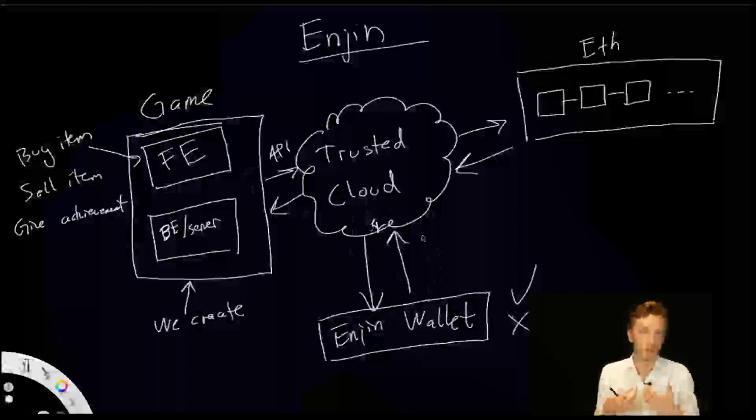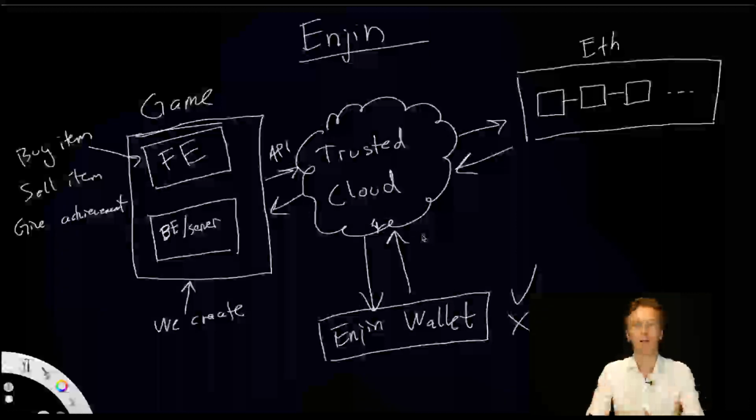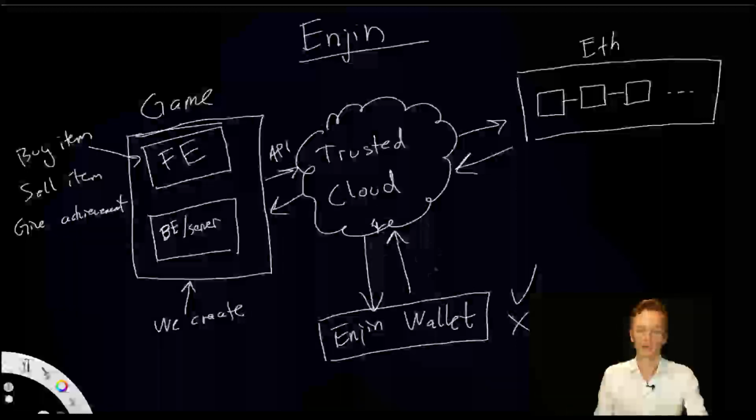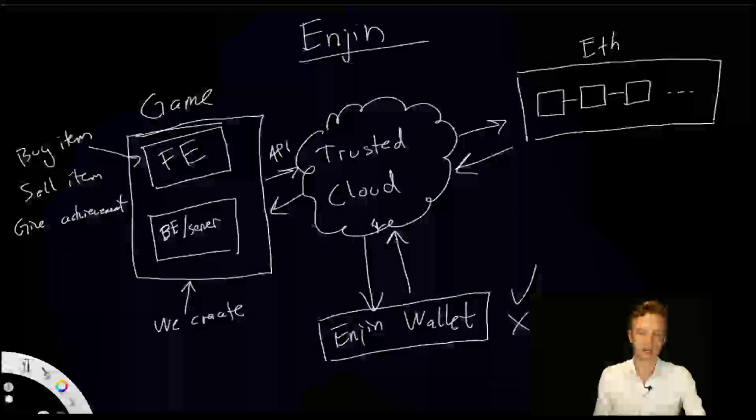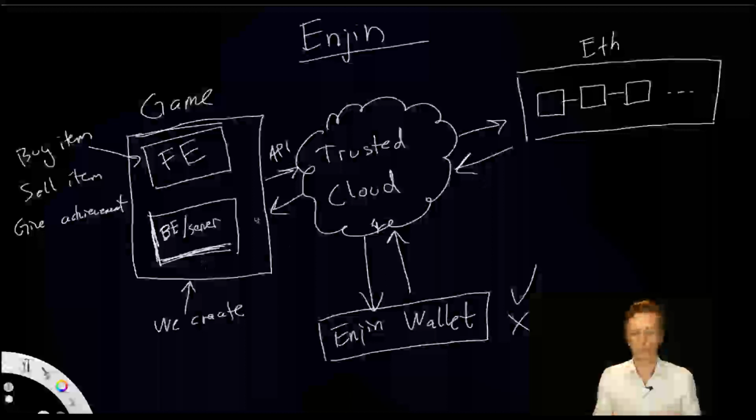The user can receive stuff. If I, as the game developer, want to send my user a token for an achievement, then of course that doesn't have to be approved by the wallet, because it is an incoming transaction, not something that is sent. But as soon as the user wants to spend currency or buy an item, that is done through the Engine wallet as a transaction. But our game, our actual server, never has to think about how to do requests to the Ethereum blockchain. We only need to do normal API requests to the Trusted Cloud, and then that takes care of the rest for us.